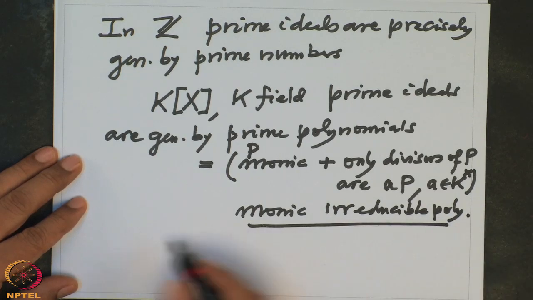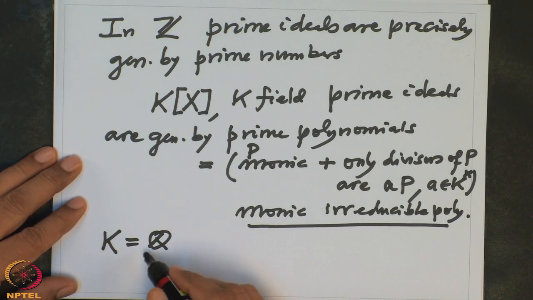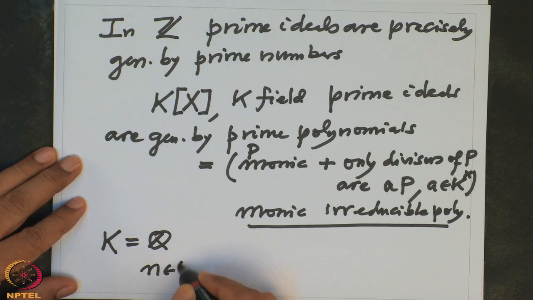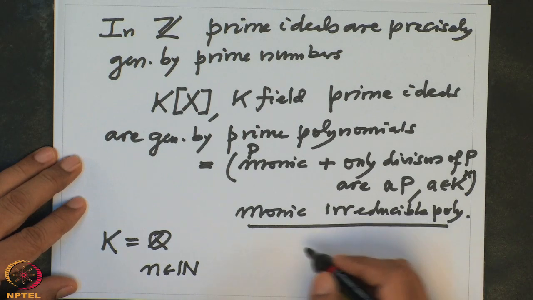And we know that if I take k equal to F_q, there are enough of them. In fact, given any n, there are many polynomials of degree n over F_q which are irreducible. But over R they are fewer.